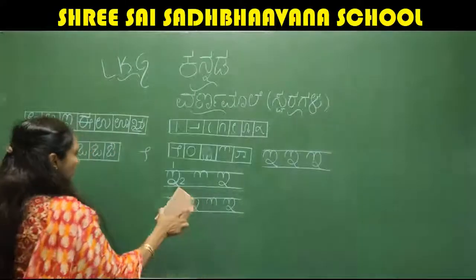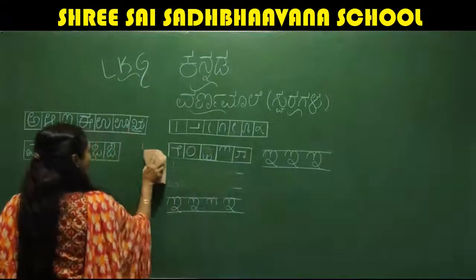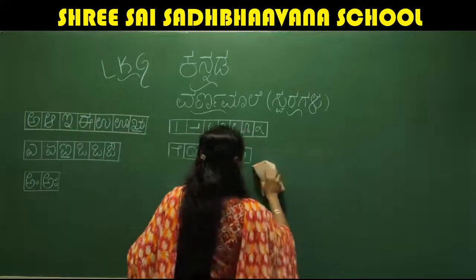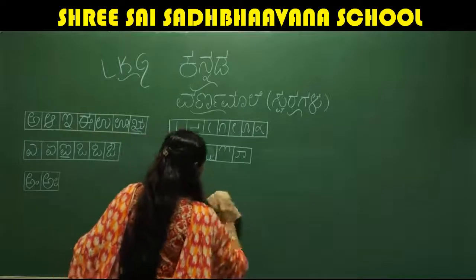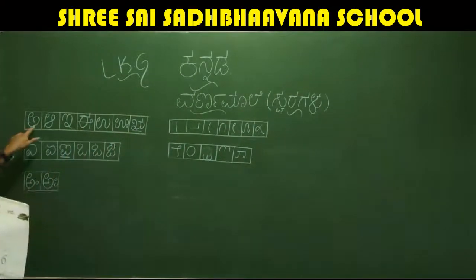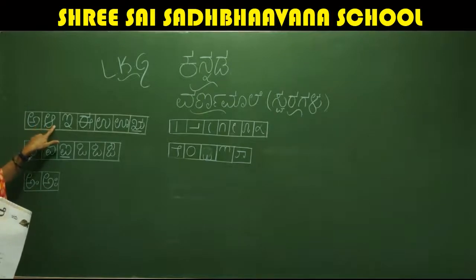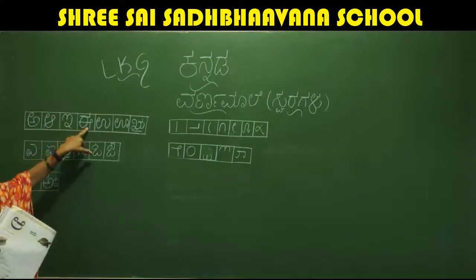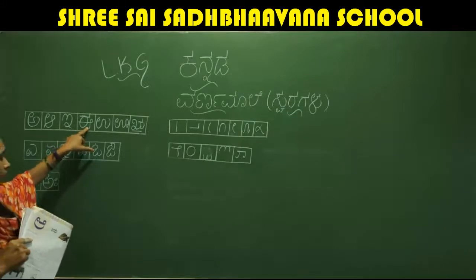After E, we have one more letter. Look at here, you have learned how to write E. Next we have is E. This is also very easy.